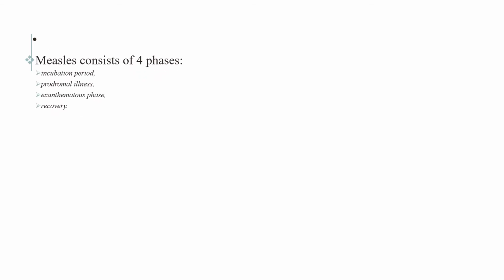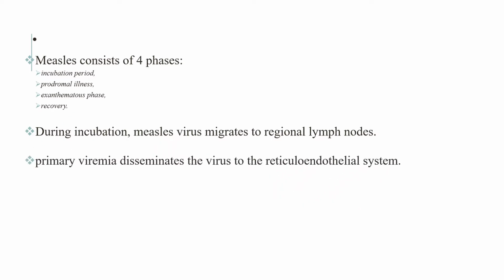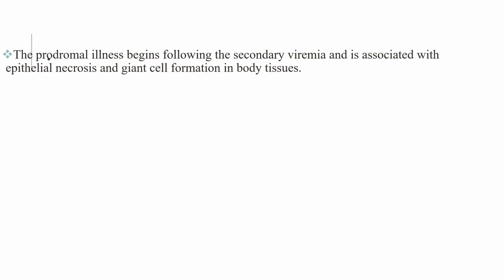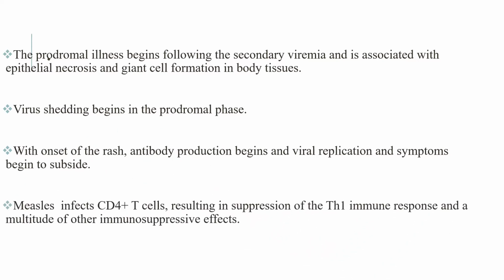Measles consists of 4 phases: incubation period, prodromal illness, exanthematous phase, and recovery phase. During incubation period, measles virus migrates to the regional lymph nodes, and the primary viremia disseminates the virus to the reticuloendothelial system, and the secondary viremia spreads the virus to the surface. The prodromal illness begins following the secondary viremia, and it is associated with epithelial necrosis and giant cell formation in body tissue. Virus shedding begins during the prodromal phase.